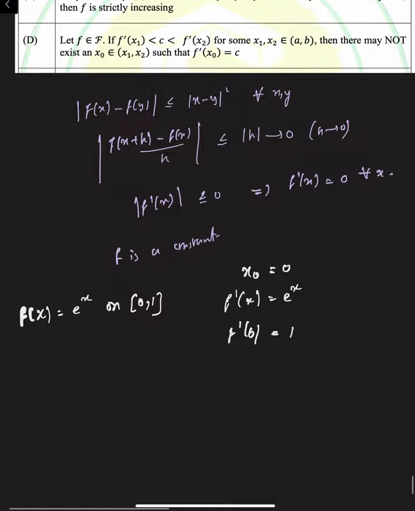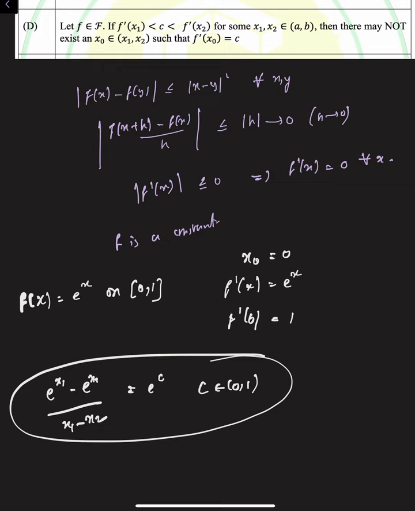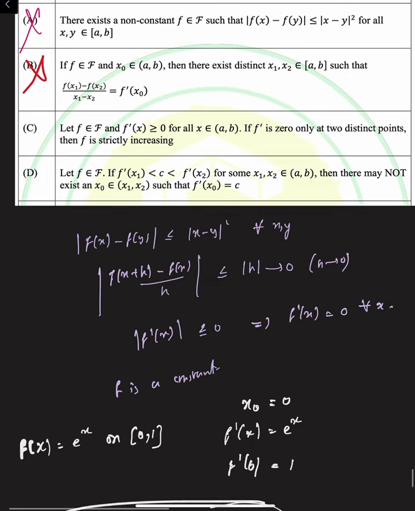0. Now, if we consider every secant slope, that is e to the power of x1 minus e to the power of x2 by x1 minus x2, they're saying this equals e to the power of c, for some c belongs to 0 to 1. This is by mean value theorem we can say this particular thing. So that means all secant slopes are greater than 1. So that means between any 2 points we can't have a secant slope equal to 1. So therefore the second statement is also incorrect.